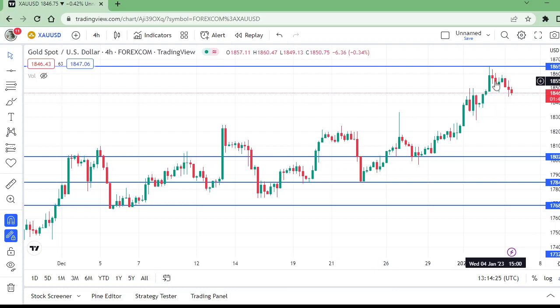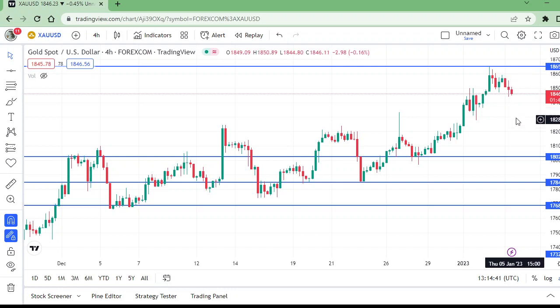These are the 4 hours, after which, according to my analysis, this was a retest of this, before this is the retest. This is the breakout of these 4 hours.